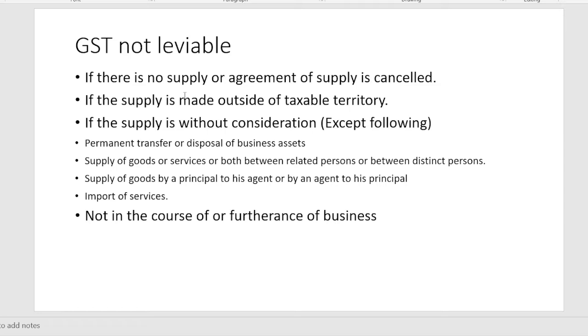If the supply is made outside of the taxable territory, that means outside of India, then also GST will not be levied. If the supply is without consideration, that is free of cost, then GST will not be levied.